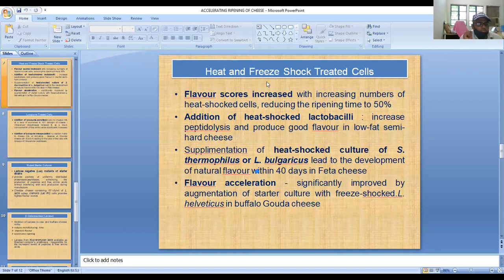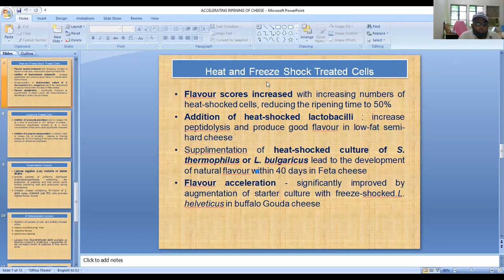So we can also use proteolytic enzyme, lipolytic enzyme, enzyme cocktails, and we are using enzyme cocktails also for accelerating the ripening of cheese. Earlier we have already discussed step by step some of the methods.